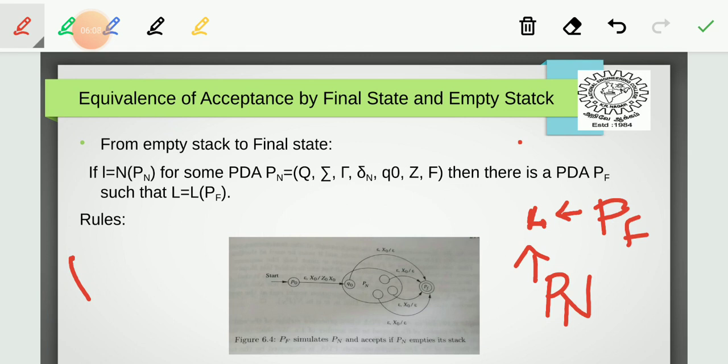So from empty stack to final state, first we are given the empty stack PDA and we are going to change it into a final state PDA, right?